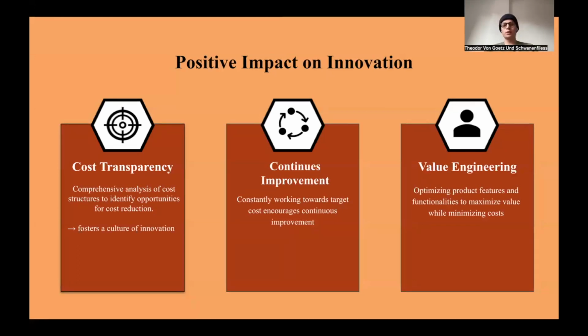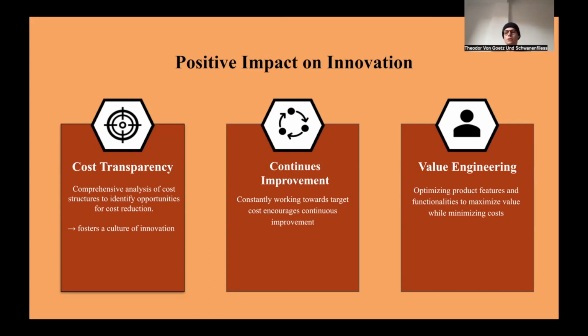Well, we've already heard what target costing actually is, but what impact does target costing have on innovation? So first of all, we have to talk about cost transparency. Businesses actually do comprehensive analysis of cost structures, and in that way, they identify opportunities for cost reduction. So through target costing, target pricing, it actually fosters a culture of innovation because people look into new materials, new processes, new technologies to try and reduce costs. And this is actually a continuous improvement.